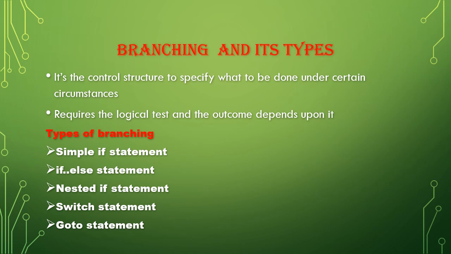So it is the control structure to specify what is to be done under certain circumstances, and it requires a logical test, and the outcome depends upon it. Now we have different types of branching. They are the simple if statement, if else statement, nested if statement, switch statement, and also the goto.